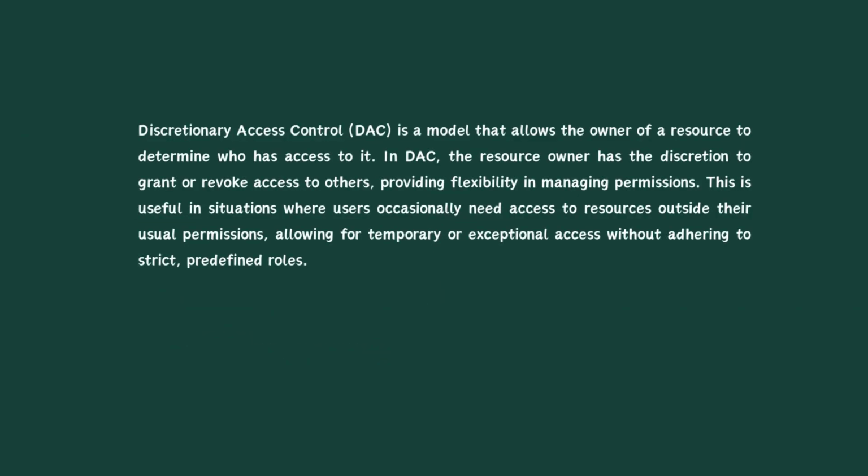Discretionary access control is a model that allows the owner of a resource to determine who has access to it. In DAC, the resource owner has the discretion to grant or revoke access to others, providing flexibility in managing permissions. This is useful in situations where users occasionally need access to resources outside their usual permissions, allowing for temporary or exceptional access without adhering to strict predefined roles.